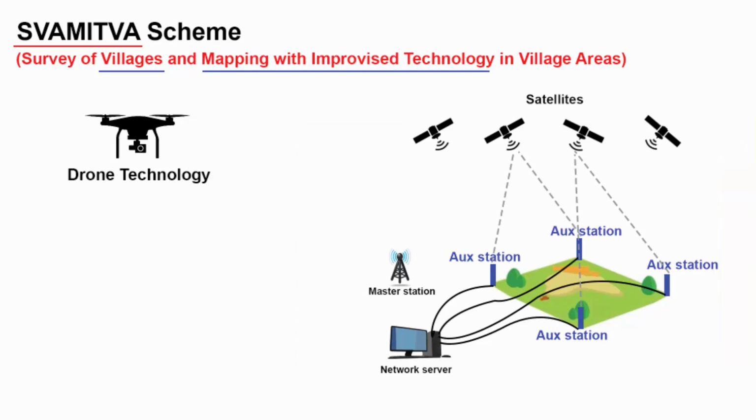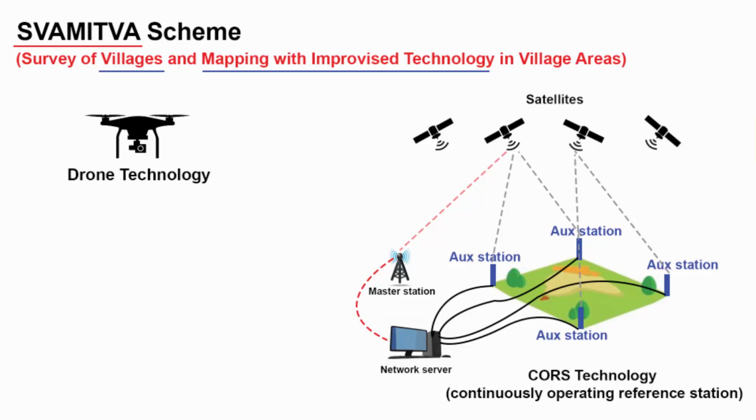which stands for Continuously Operating Reference Station Technology. Continuously Operating Reference System is an infrastructure that can solve the problem of accuracy and real-time data acquisition. Looking at the importance and usefulness of the technology, the Survey of India has started an initiative of establishing a nationwide CORS network. Now the question is, what will the Government of India benefit from it?